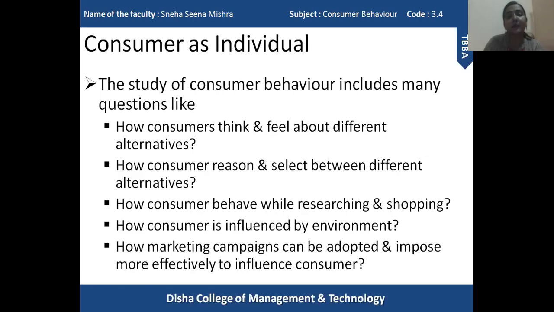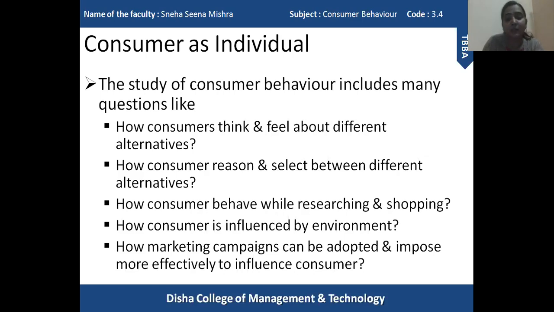Another reason may be flavor. A particular person wants to buy a particular flavor of the instant noodle, that person will select that. Why select Maggi instead of any other brand? So this is all about preferences. This is all about choice. This is all about personality, attitude, taste, and many things. So the second question here is what are the basic reasons behind selection of one alternative out of many alternatives.